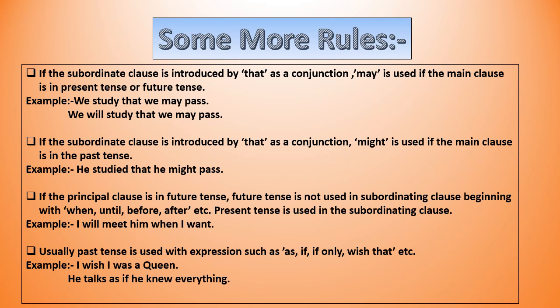Rule number 4. Usually, past tense is used with expressions such as if only, wish that, etc. Example, I wish I was a queen. We can see we always use past tense in hypothetical conditions when we use expressions like as if, only if, and wish that.